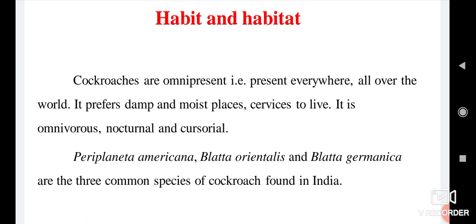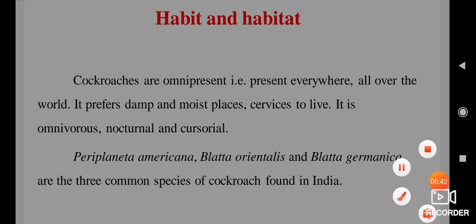Cockroaches are omnipresent, present everywhere, all over the world. They prefer damp and moist places and surfaces to live. They are omnivorous, nocturnal and cursorial. Periplaneta americana, Blatta orientalis, and Blattella germanica are the three common species of cockroach found in India.